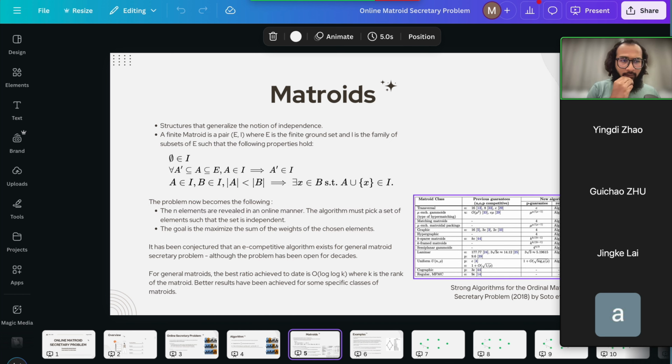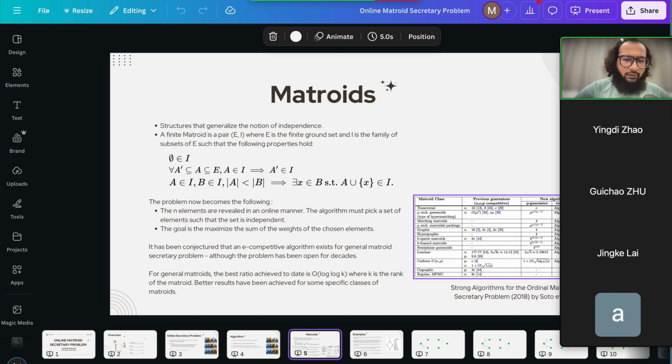The problem now becomes that we have n elements that are revealed in an online manner, similar to before. Now the algorithm must pick a set of elements such that the selected set is still independent. And of course, the goal is to maximize the sum of the weights of the chosen elements. In this specific problem, similar to the previous one, it has been conjectured that an e-competitive ratio also exists. But this problem has been open for over a decade. For general matroids, the best ratio that has been achieved to date is O(log k), where k is the rank, meaning the highest cardinality of an independent set.